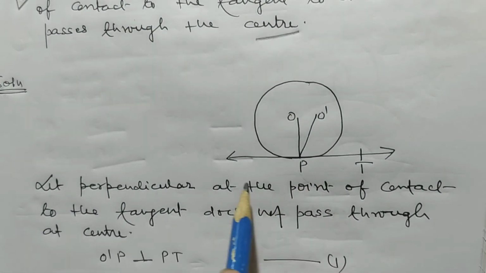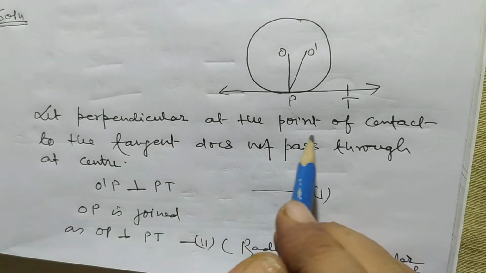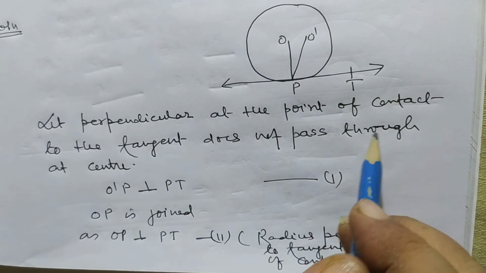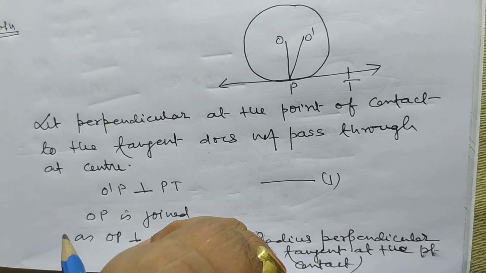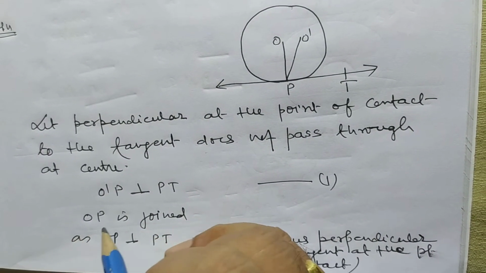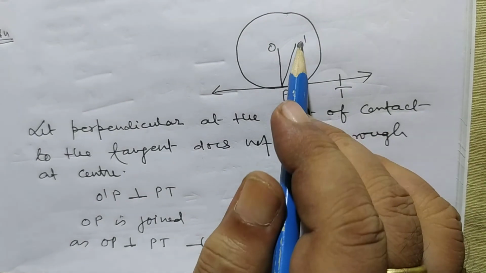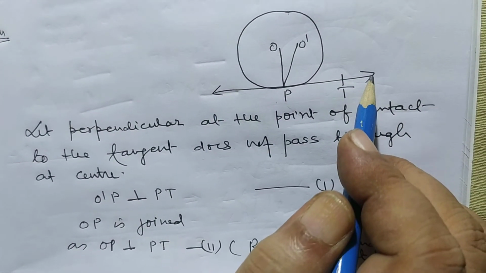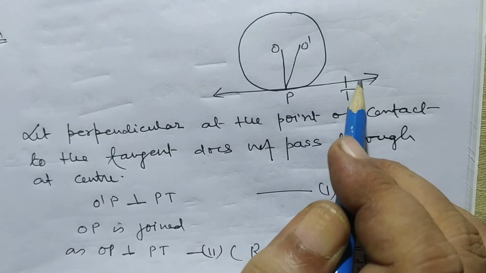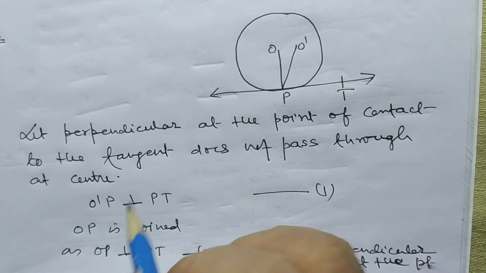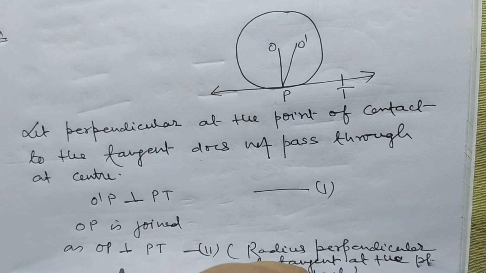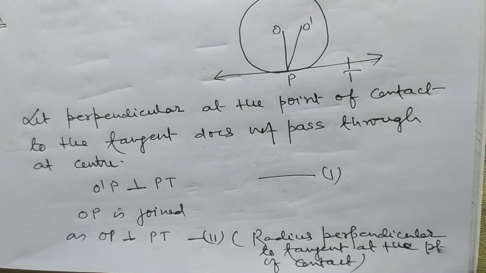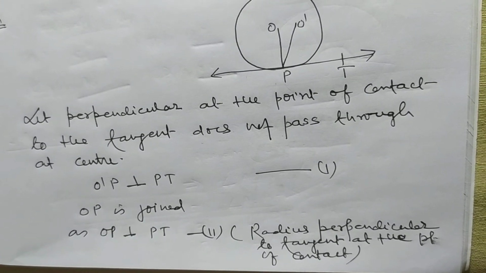Now let the perpendicular at the point of contact to the tangent not pass through the center. So O dash P is perpendicular to PT. Now OP is joined. OP is also perpendicular to PT because the radius is perpendicular to the tangent at the point of contact.